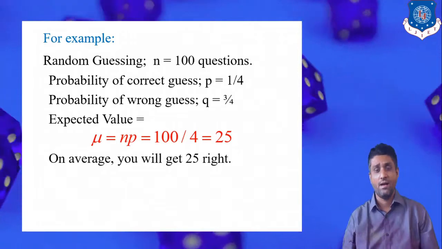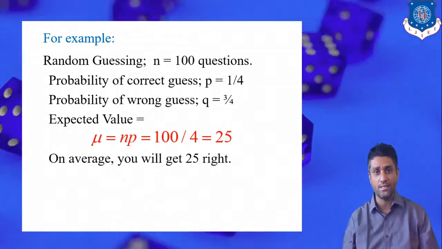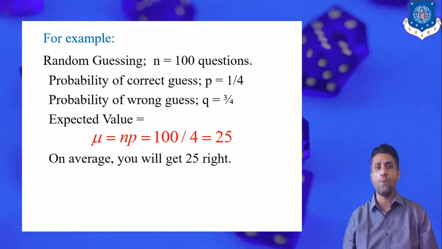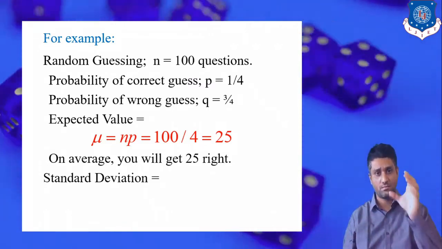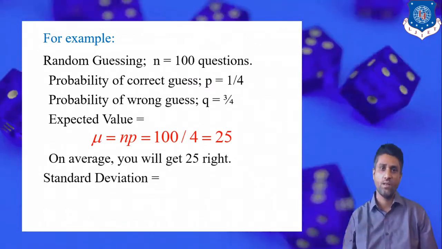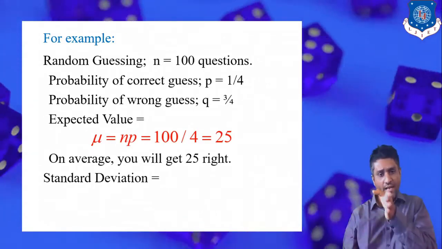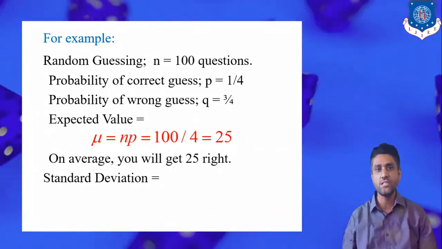But remember, again, this is one of the assumptions. It may be plus or minus. So how can we calculate plus or minus? We have to take the help of the standard deviation. We know the interpretation of standard deviation: it represents how much data deviates from its mean, that is, in this case, 25.